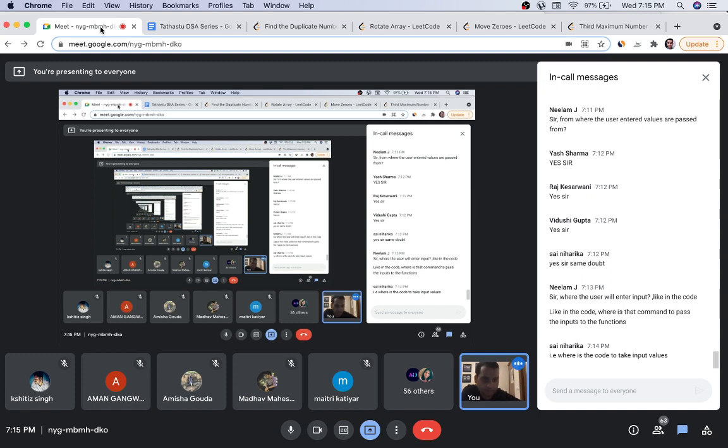Okay, so does anyone have any doubt in the third maximum solution? So you just have to write the function in LeetCode. You don't have to write the scanner dot readLine or all those kinds of things. Okay, I hope everybody is done.